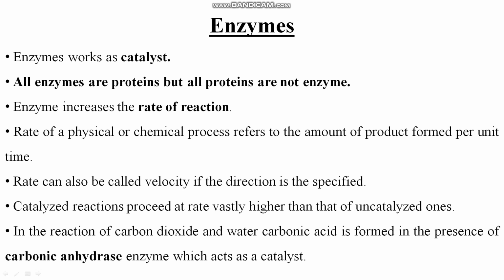If carbon dioxide and water react together in the presence of carbonic anhydrase, it will give carbonic acid. But in the absence of the carbonic anhydrase enzyme, this reaction will be comparatively slower than in the presence of the enzyme. Clear?